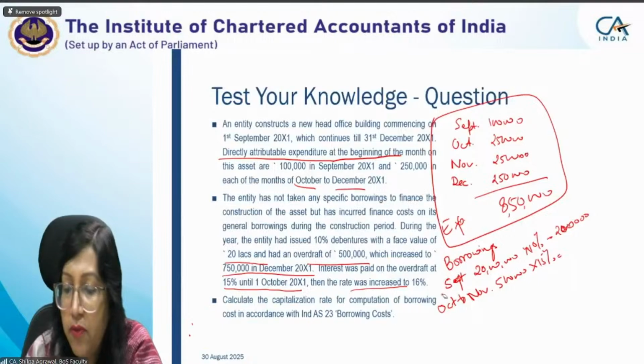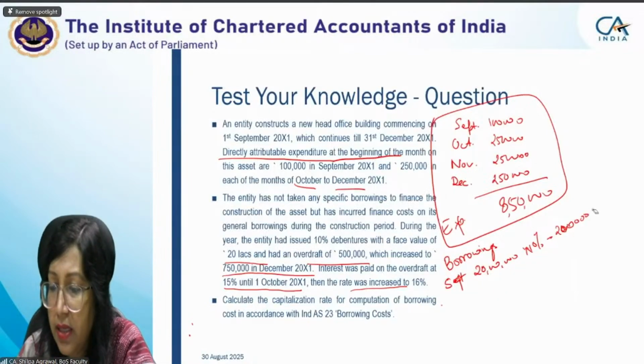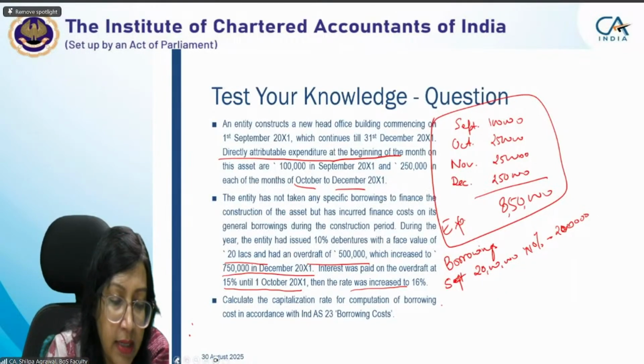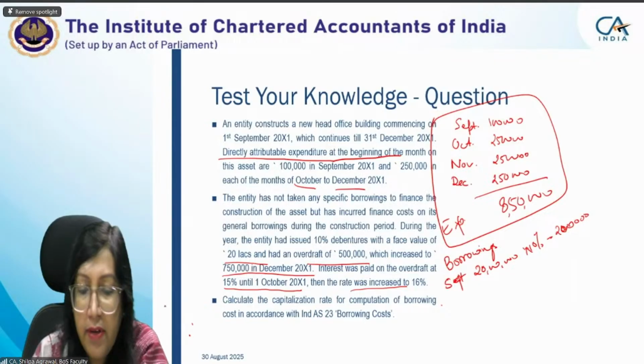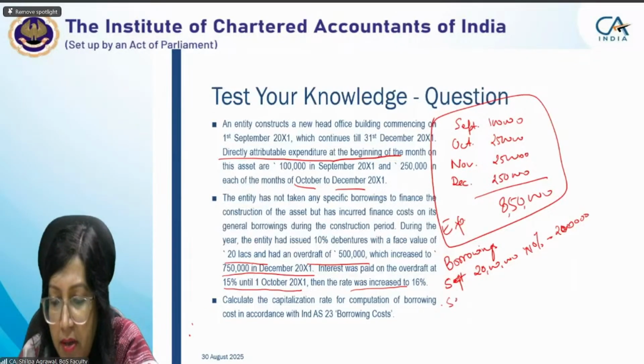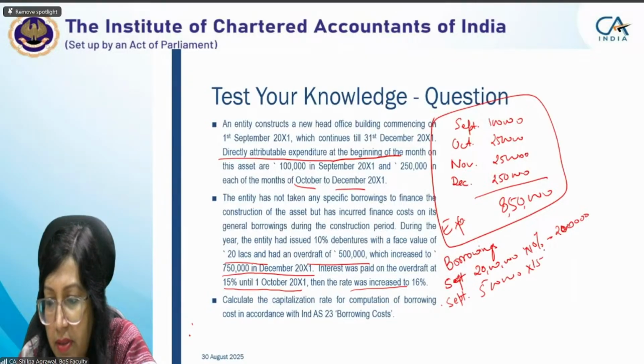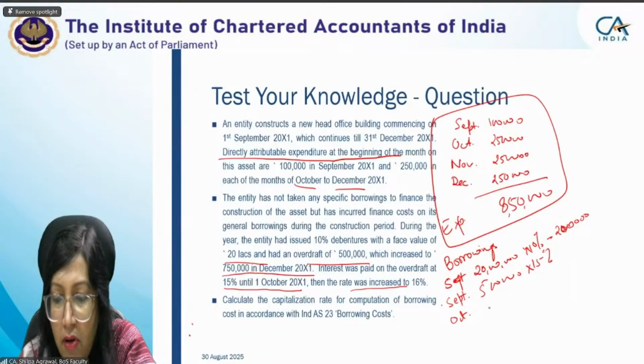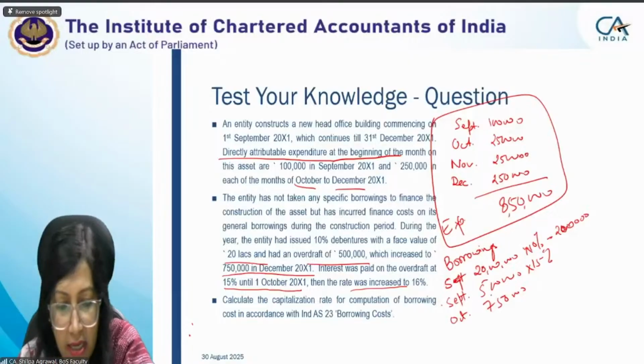I'm just removing this. This is for sure, but for the overdraft we have to make it for September. We were having 5 lakh with the rate of 15%. In October we were having a bank overdraft of 7,50,000. No, it was again 5 lakh only, no?